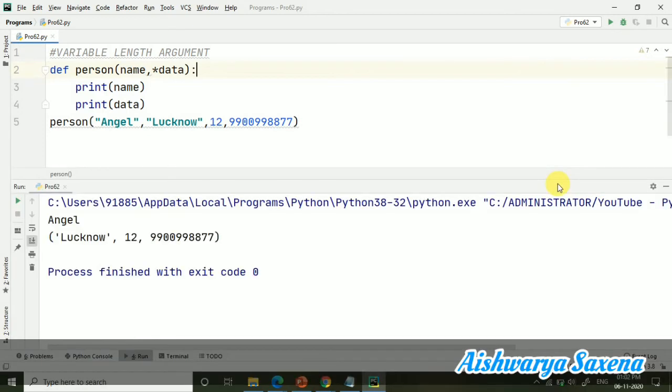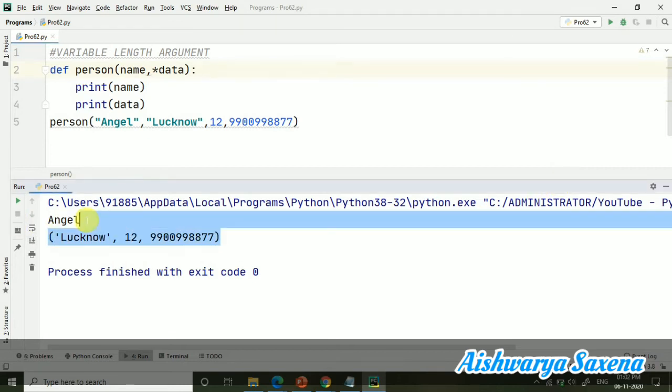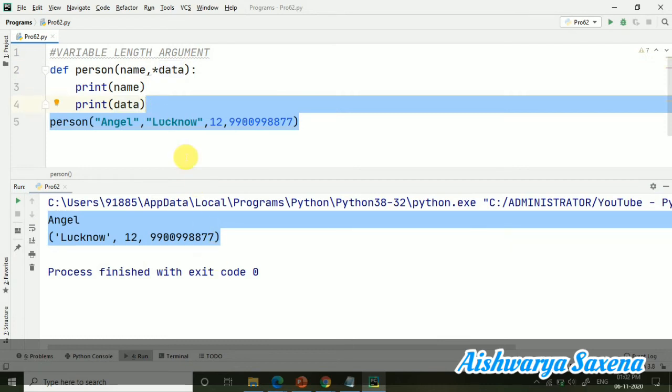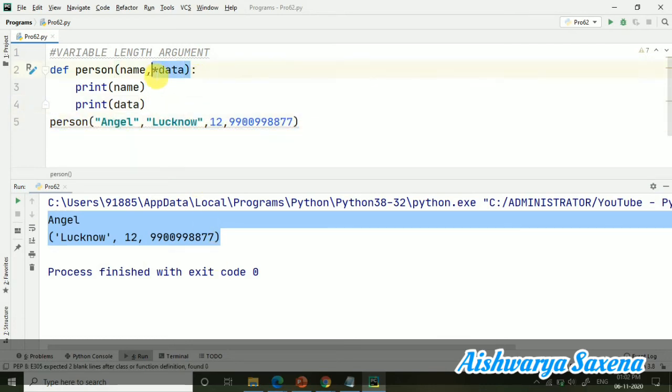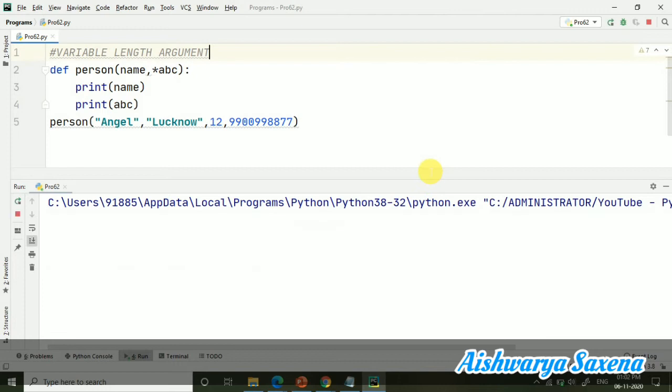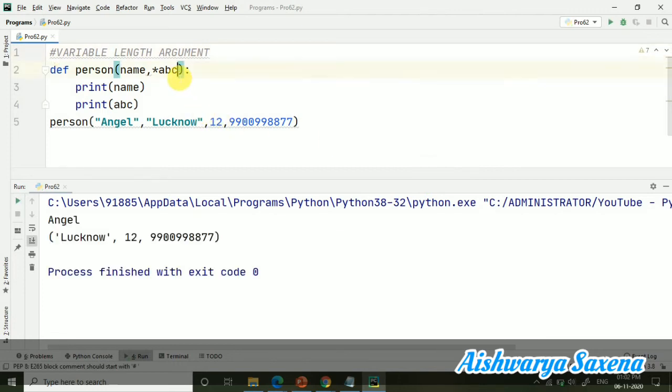Angel is also getting printed, and the different details which we have passed are also getting printed. Don't get confused, this data is just a variable, it's not any keyword or something. You can take anything, whatever you like. If I am taking here ABC, then also it will be working. Let's try ABC. And here you can see it's working. Whatever we are taking does not make a difference, it's just a variable. But yes, this star matters.